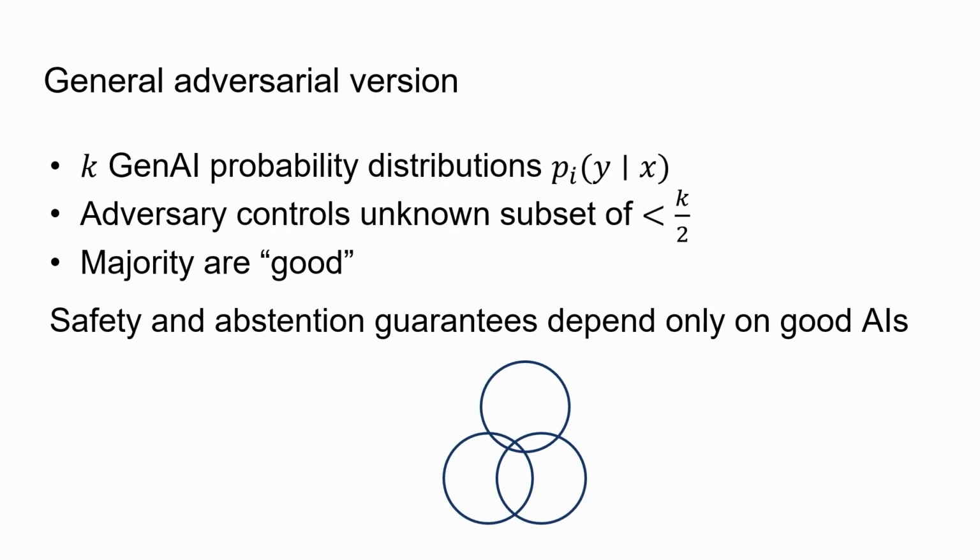And then we have a general version where you can combine two or more of these models. In this case, there's a prompt X, and the model is a distribution which depends on the prompt. And you can even think of an adversary that can control less than half. So we have what's called an honest majority, inspired by cryptography. It's not a cryptography concept, but if you have an honest majority of the models that are good, we get safety and abstention guarantees that depend only on the overlap of the good models and only on the probability that good models assign to these things. So how you get those good models, I don't have an answer, and we need other research to do that. But if one of them is good, you're in good shape.